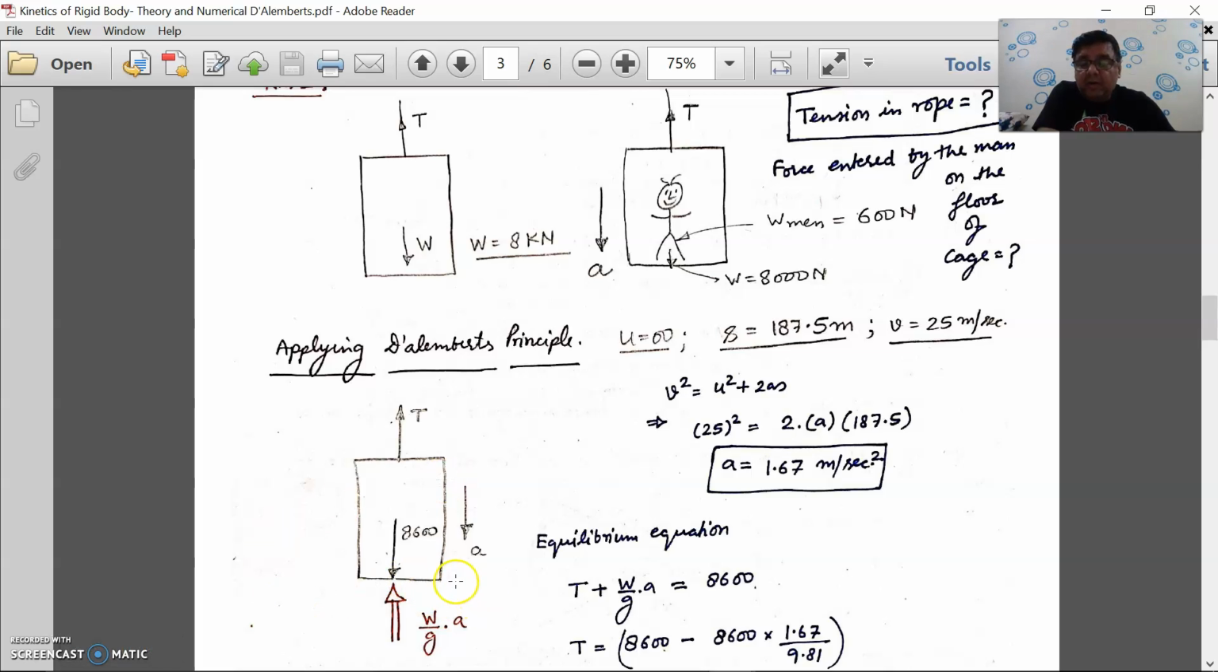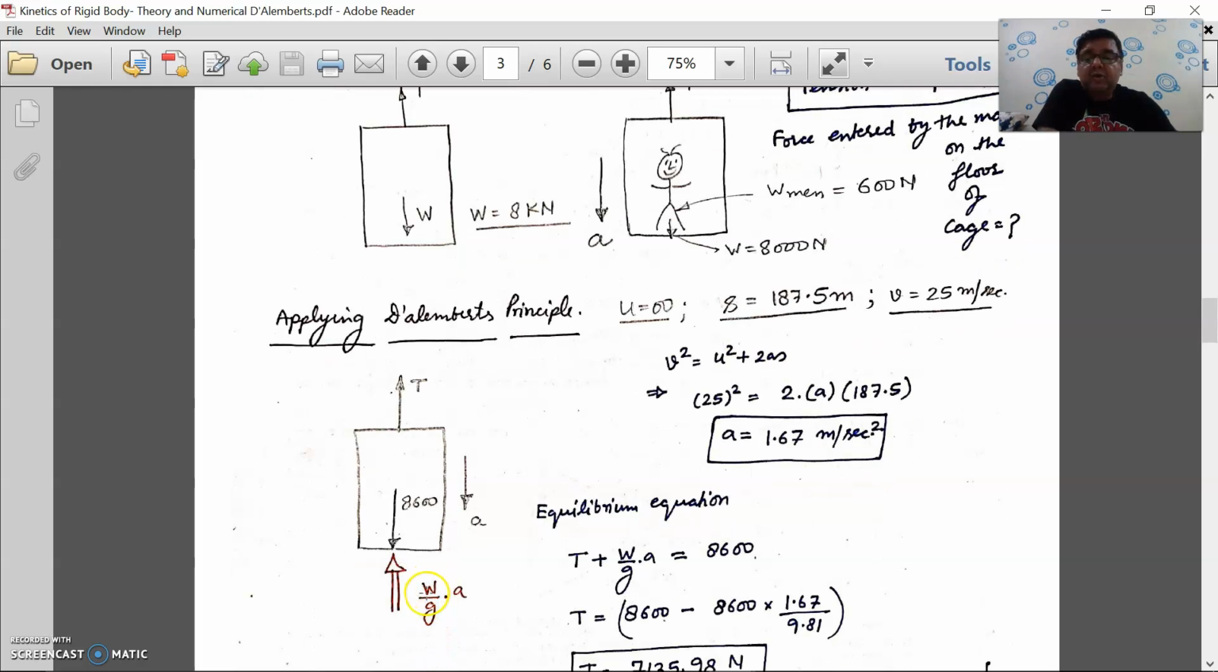Okay. But now what was the D'Alembert principle? D'Alembert principle says that if it is going down, we'll apply the equal and opposite force in the upward direction, so that this system will become stationary, right? So I already applied the same concept, and we applied W by g into a, that is m into a. We have to apply m into a. And why W by g? Because m is not given, and here Newton weight is given. So that is why W upon g into a.